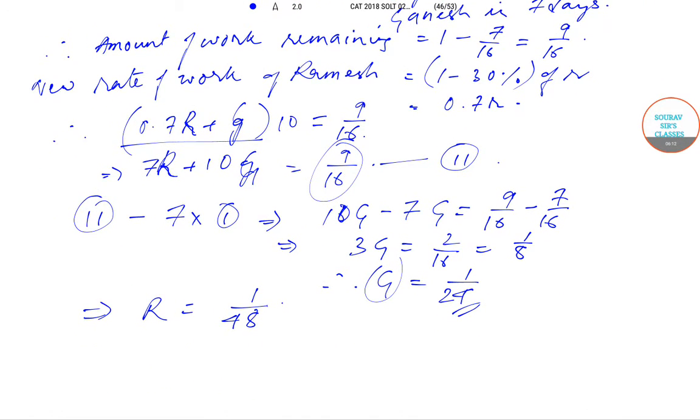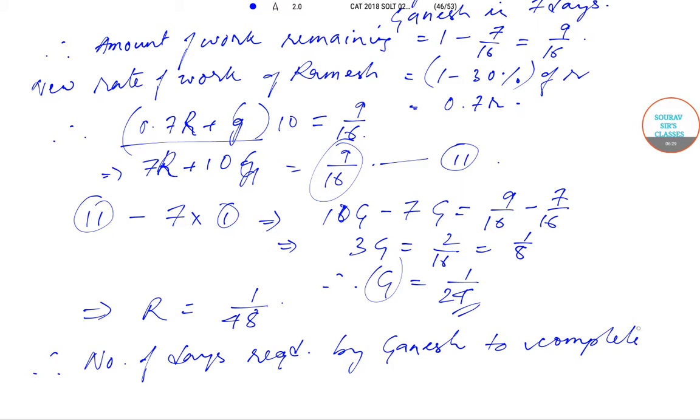So the remaining work could have been done by Ganesh. The number of days required by Ganesh to complete the remaining work working alone would be the total work remaining, 9 by 16, divided by the amount of work he does in one day, which is 1 by 24.